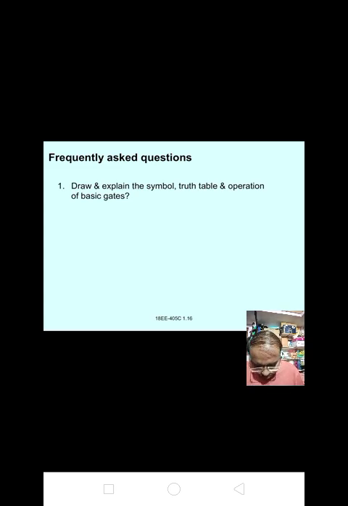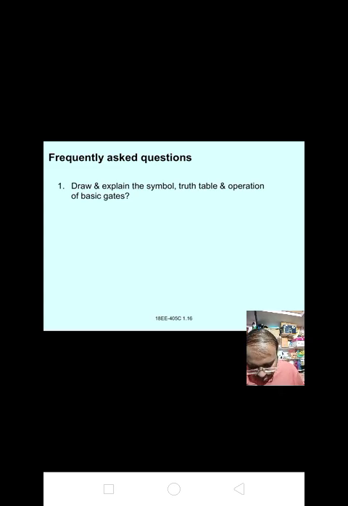It has 2 inputs, A and B, and 1 output Y. Y equal to A plus B. Now the truth table: A, B are inputs and Y is the output.